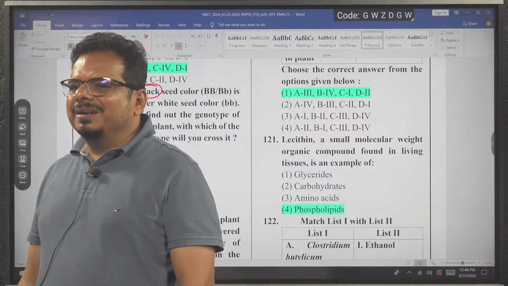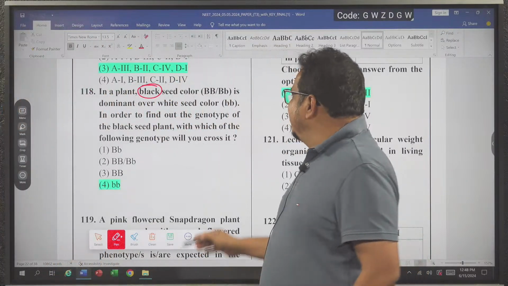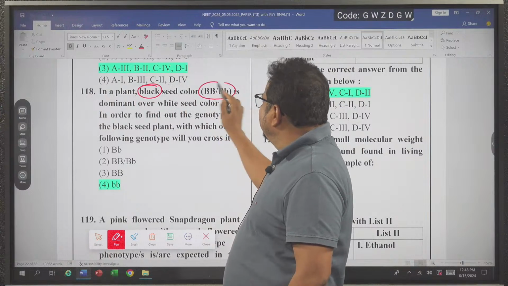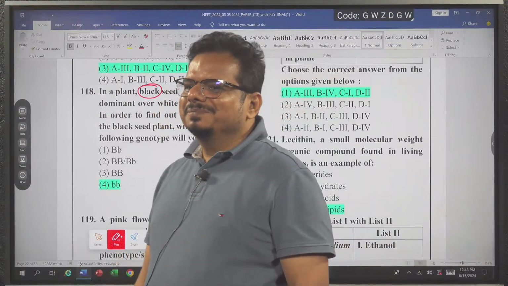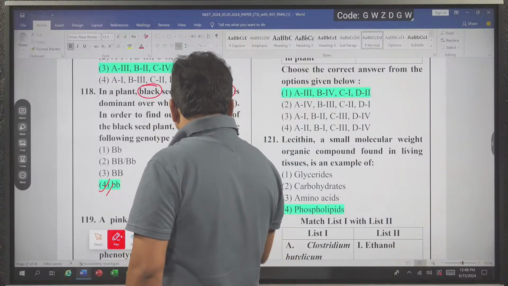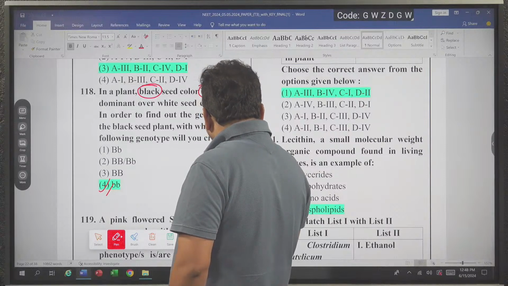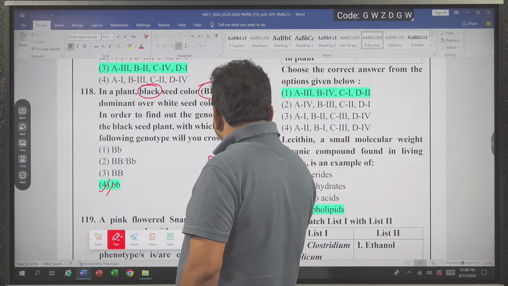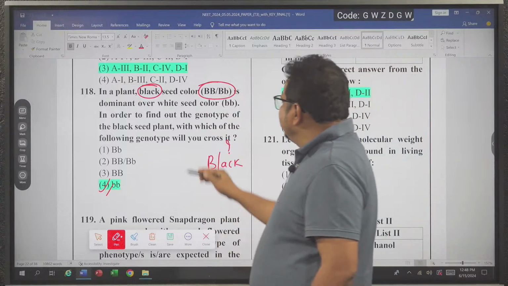Violet flower converted into black seeded. It is a question of which, when we want to know the genotype of a dominant trait, we cross with which one? Recessive. So who is the recessive trait? Small b, small b. Suppose that we have a black color seed plant. We don't know the genotype. We know black is a dominant trait. So we cross with white.